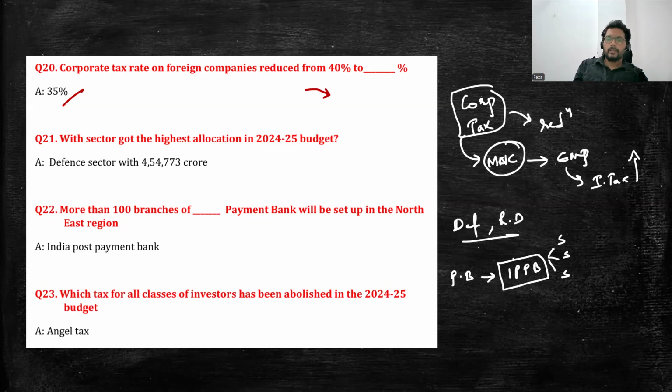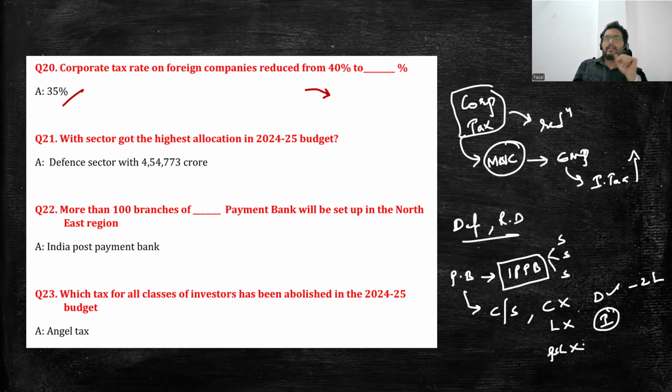Payment banks, to revise, do have CRR, do have SLR. Payment banks cannot issue credit cards. They cannot give loans. They can only accept deposits of up to 2 lakhs, and since they cannot provide loans, they do not have PSL targets, and they can accept deposits and convert those deposits into investments. These are the prime important factors of the payment banks. And India Post Payment Bank comes under the communication and IT ministry, under the Department of Post.